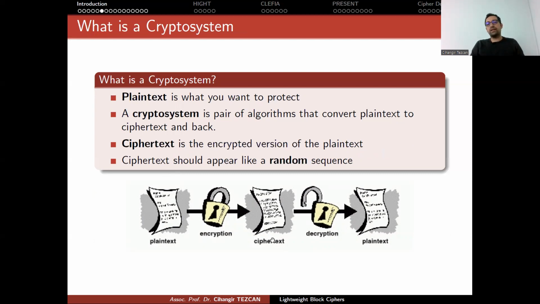Actually, this should look like a random sequence. Looking at this should not give you any information about the plain text. And the person who has the authority to decrypt can obtain the plain text back from the ciphertext. So this is what the cipher means, okay? By cipher, we mean this kind of a crypto system. In Turkish, cipher is also used for the word password, but they are different things, okay?